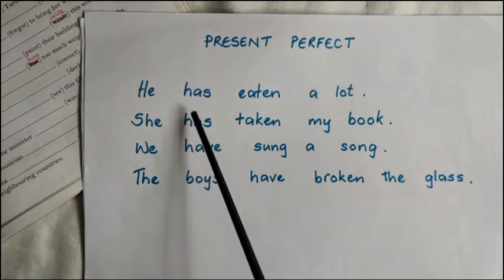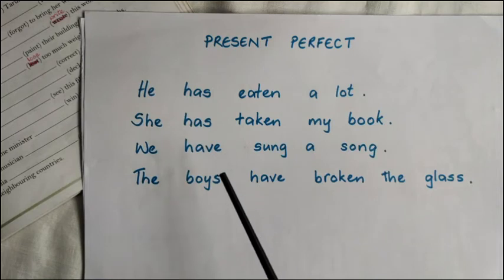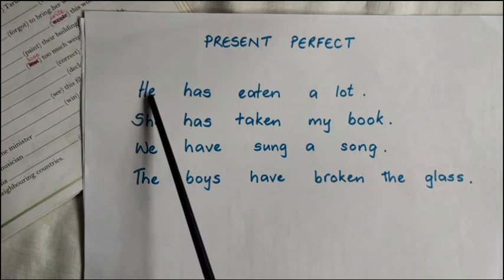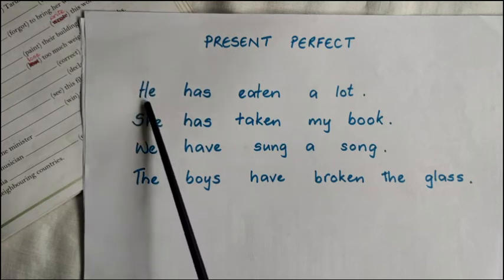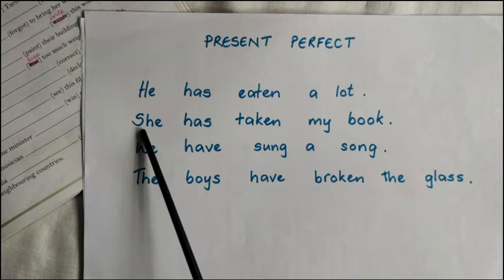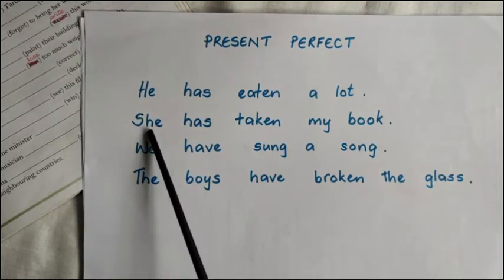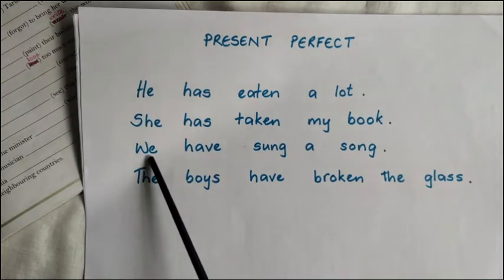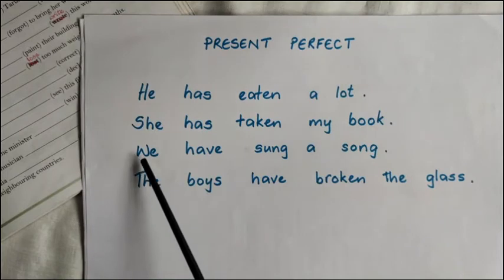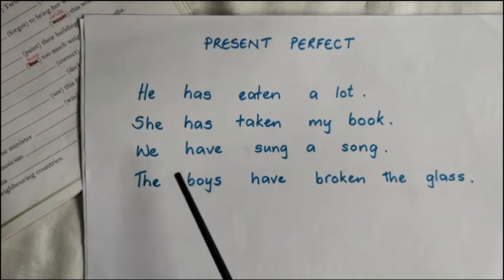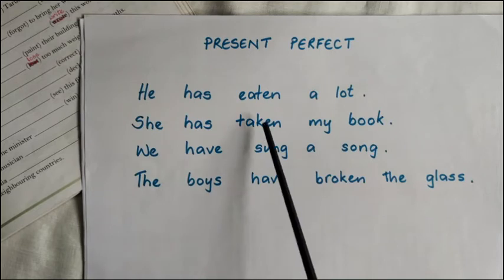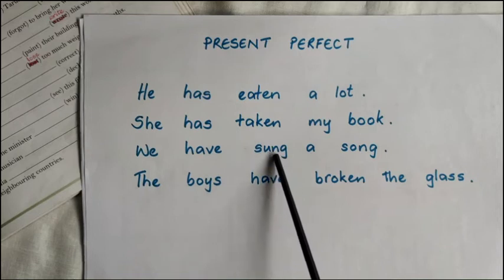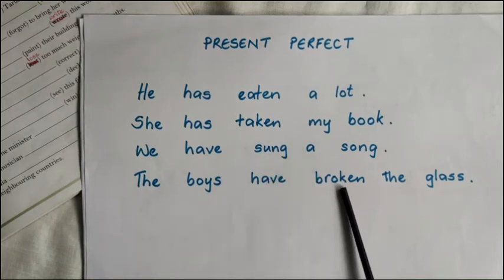Now, why have we used different auxiliary verbs? Again, you have to look at the subject. He is singular. She is also singular. So when the subject is singular, use has. We is plural, the boys plural. So when the subject is plural, use have. And then look at the verb, the main, the principal verb, eaten, taken, sung, broken. These are in the third form.